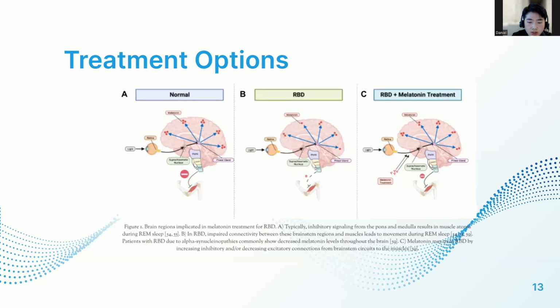As seen in the diagram, patients with alpha-synucleinopathies commonly show reduced brain levels of melatonin, a hormone that regulates circadian rhythms. However, once melatonin is administered, brain levels of this hormone go back to normal.